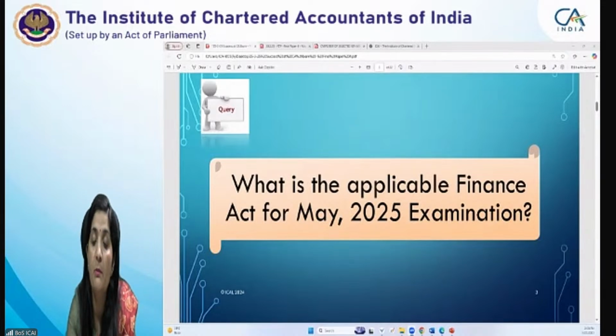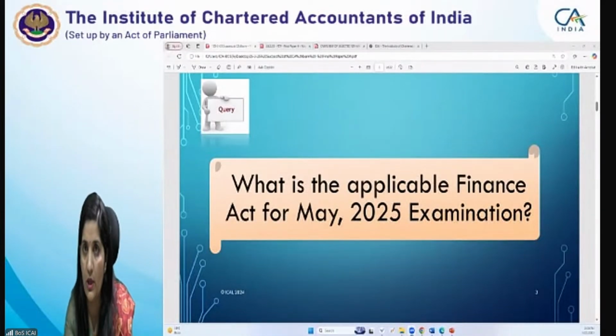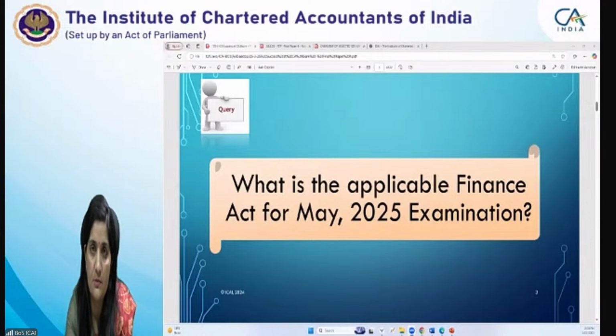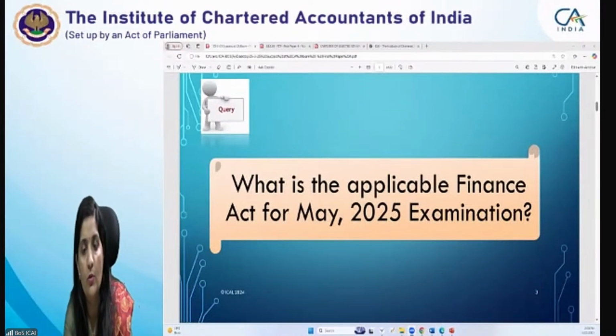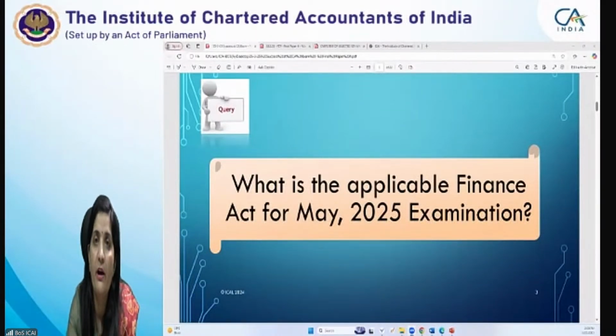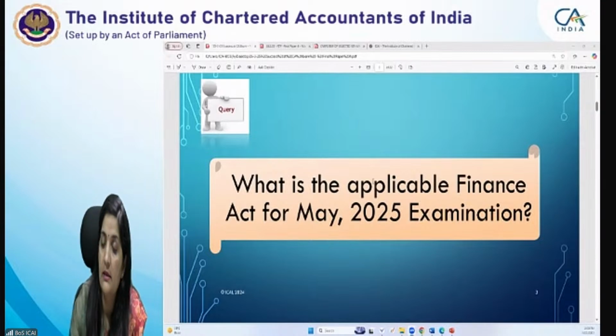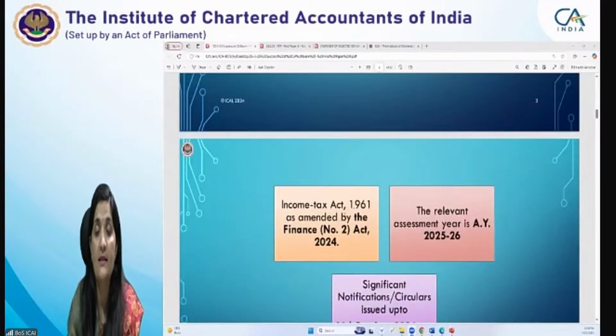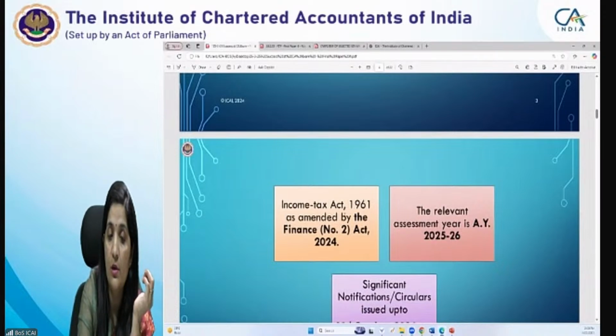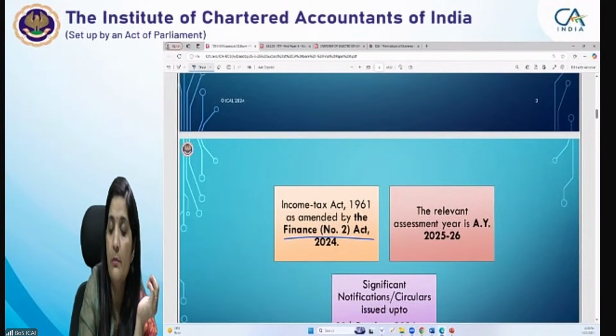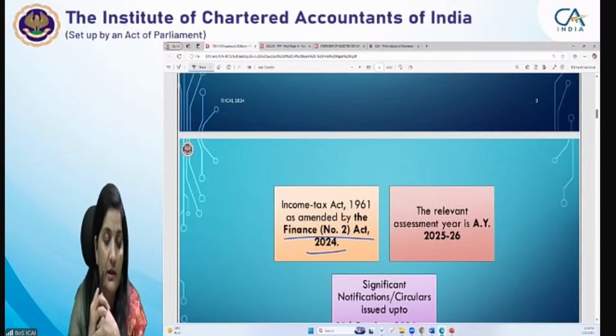The amendments made by the Finance Bill 2025, even if enacted as an Act, are not at all relevant for the May exams as well as for the November 25 exams. The Income Tax Bill now being presented is also not relevant for either the May examination or the November 25 examination. For both, the relevant law is the Income Tax Act as amended by the Finance (No. 2) Act 2024.